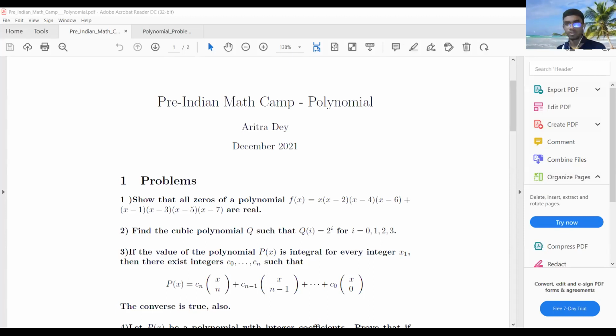I will send the problem sheet to the admin of this group, and I hope he or she will send it on. First confirm that all of you can see the problem sheet. Okay, great.